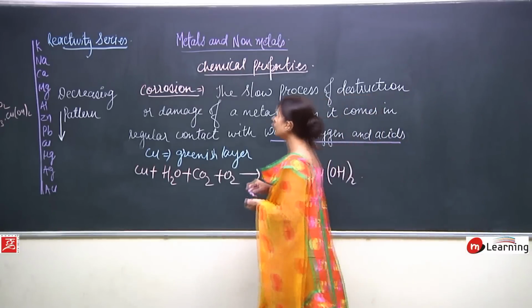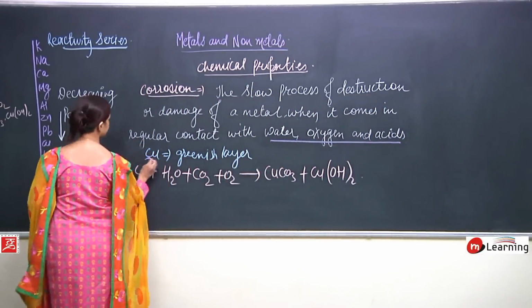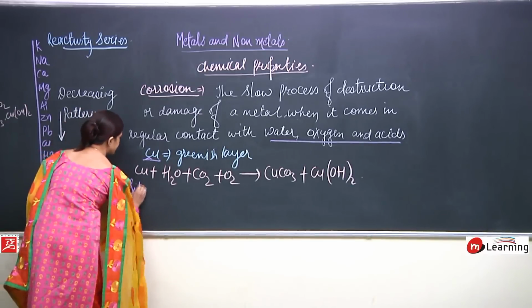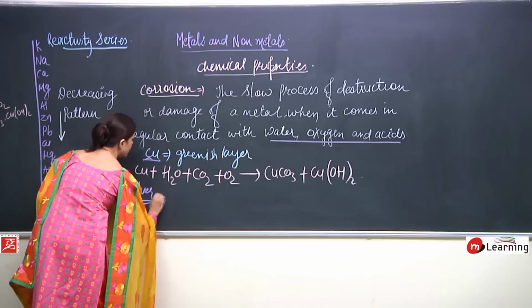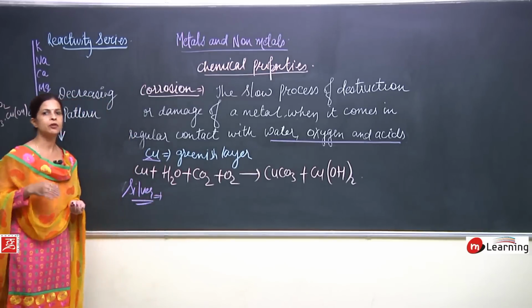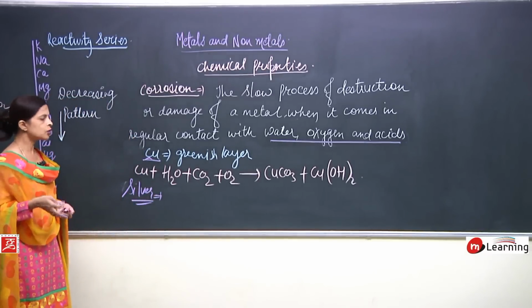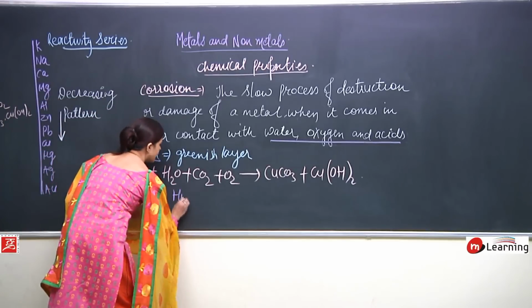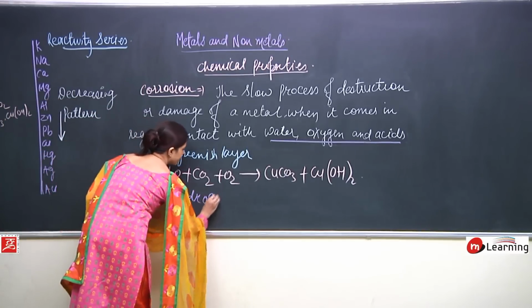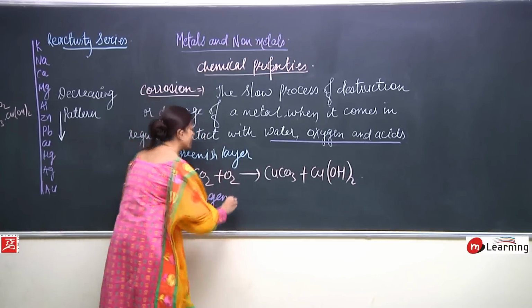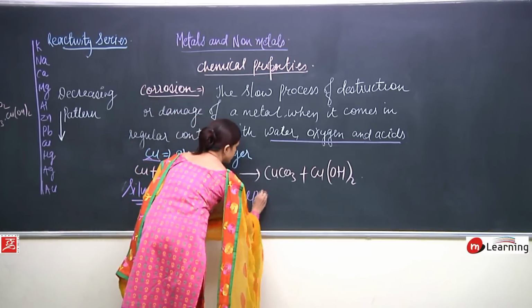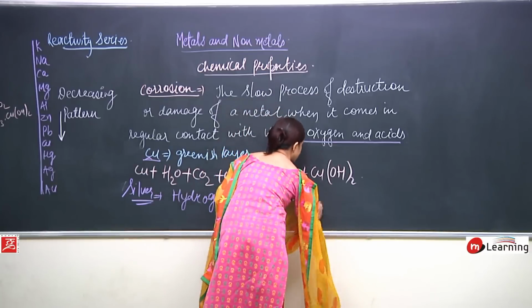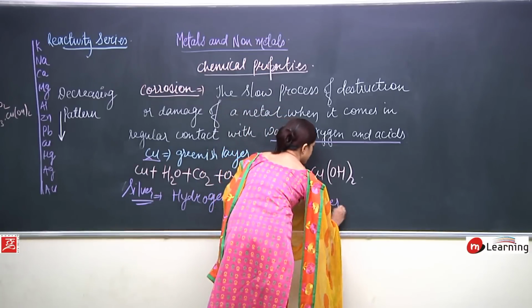Now we are talking about silver. We all know that silver also gets converted into black. So how does it get converted into black? Because silver reacts with hydrogen sulfide and it gives silver sulfide.